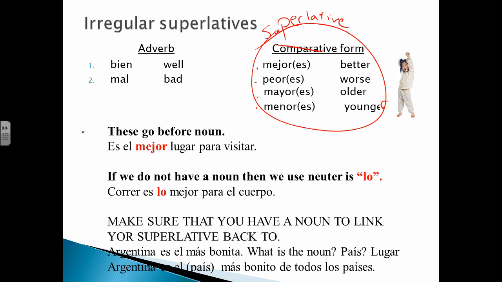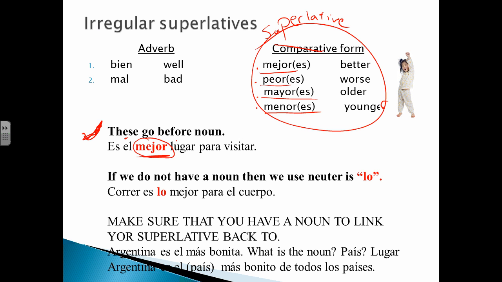Now the next thing that I have here, okay, sorry about the drawing. These go before the noun. So mejor, peor, mayor, and menor go before the noun. Es el mejor lugar para visitar. If you look at the formula on the back, it was basically article, noun, then más or menos plus the adjective. In this situation, we're going to have it before the noun. It's the best place to visit.